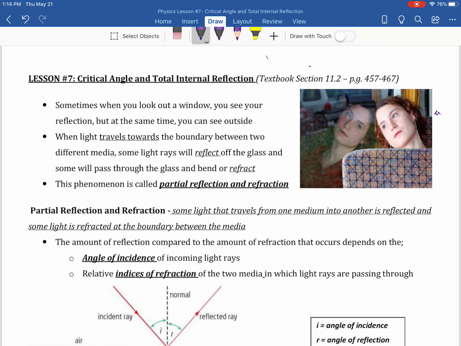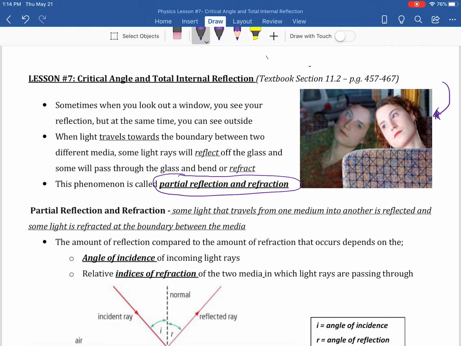Everyone. Today we'll be talking about some phenomena that happen with respect to light and light traveling through different mediums. When we take a look at this example right here, we're going to see a situation where we can actually look through something and light bends, but we also get a reflection. This particular phenomenon, and it's pretty creatively named, is partial reflection and refraction.